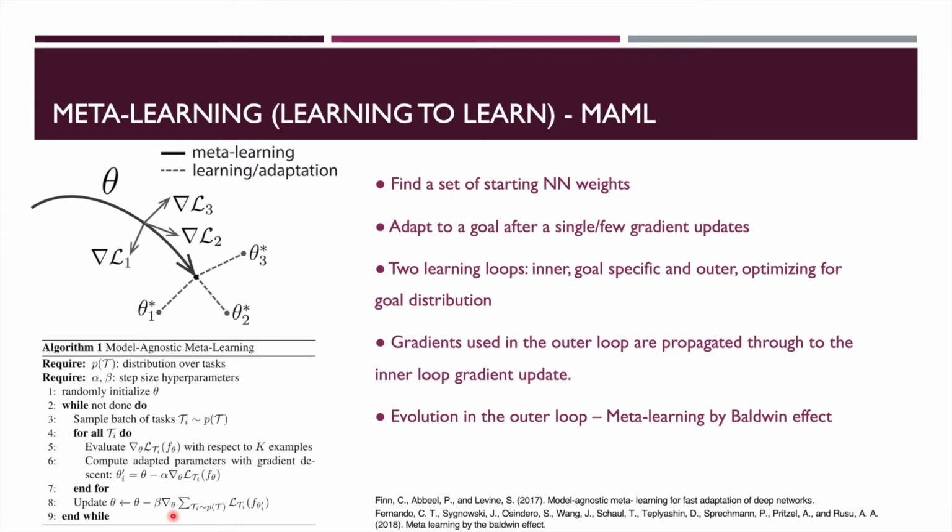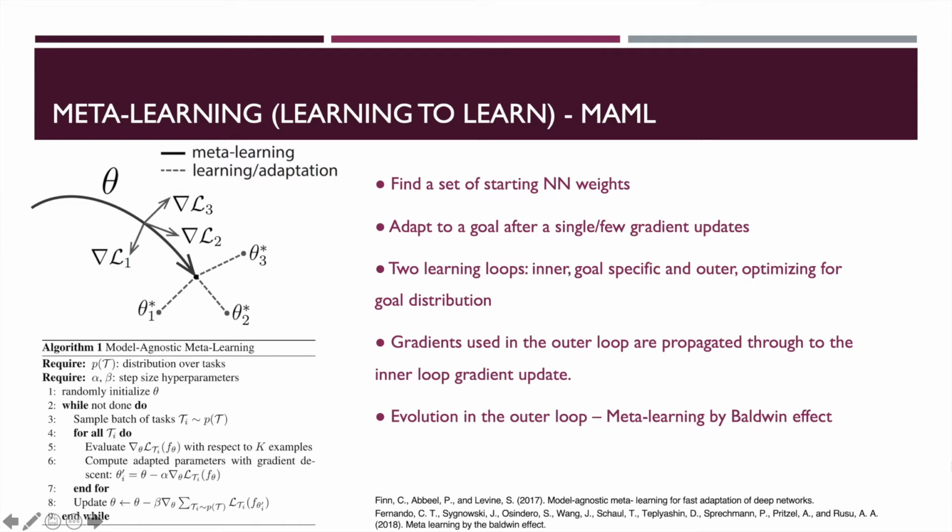MAML depends on propagating the gradient information from the inner optimization loop gradient update to the outer loop gradient update. This is very difficult to implement correctly. To alleviate this problem, Fernando et al. published a paper in 2018 that uses an evolutionary algorithm in the outer loop as an optimization method.